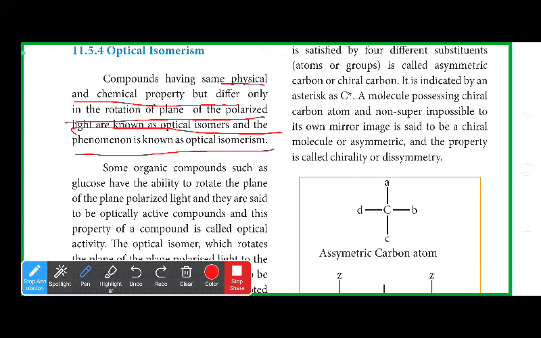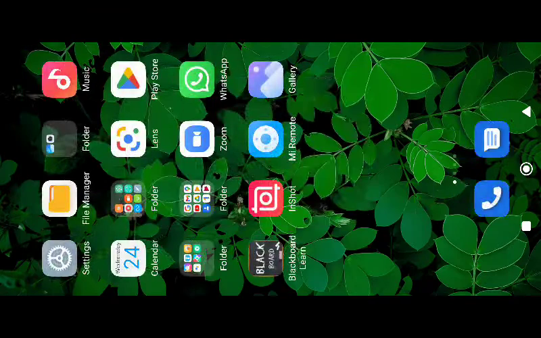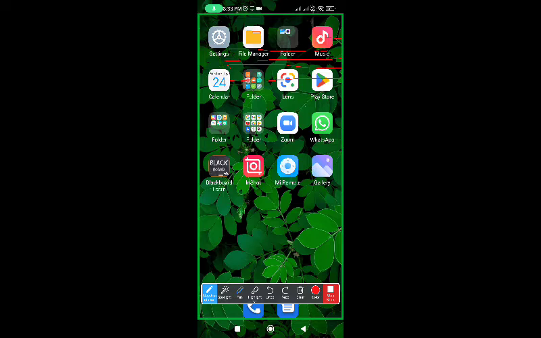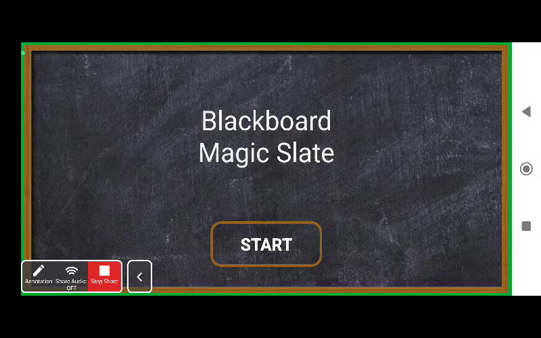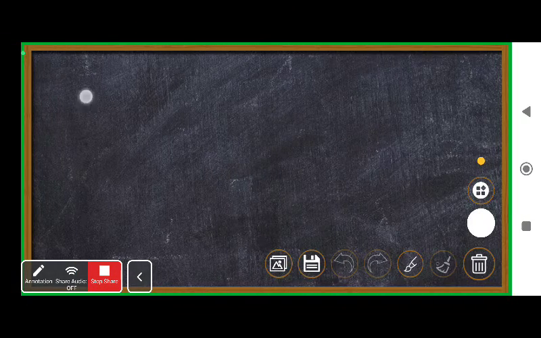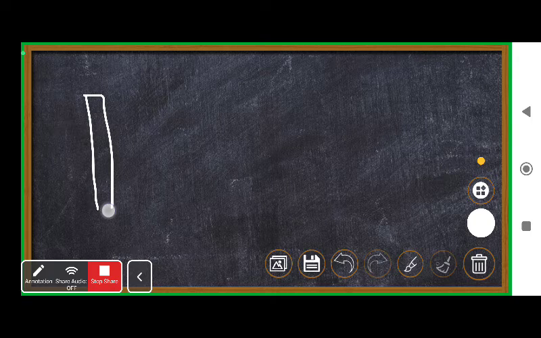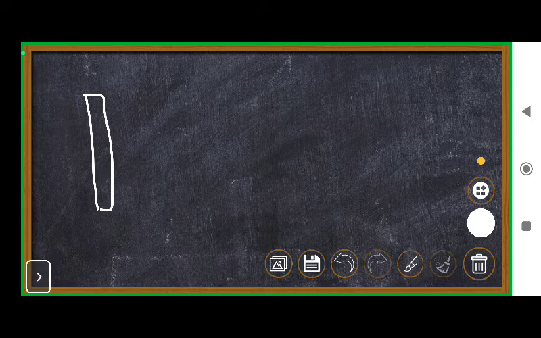Now I will tell you what is this plane polarized light. Normal light has reflections on all sides.